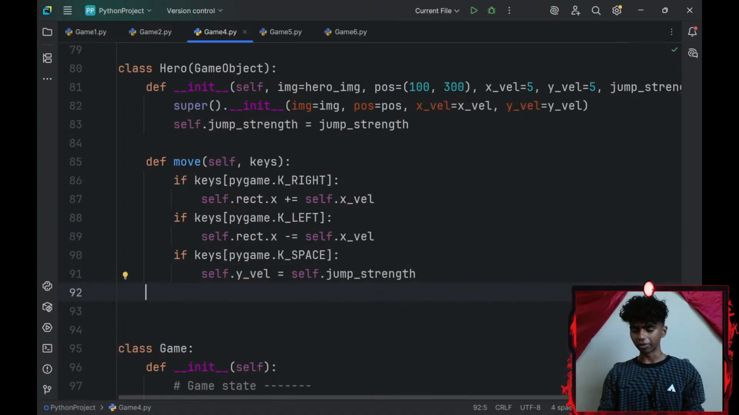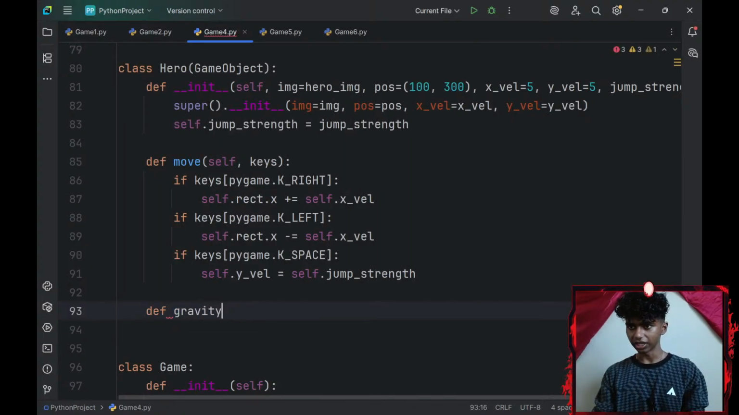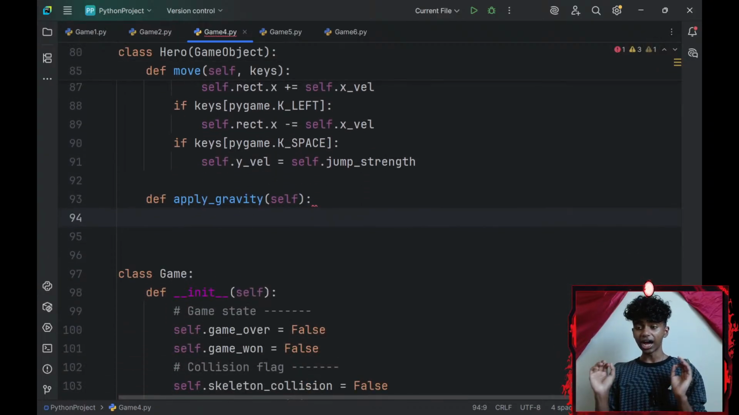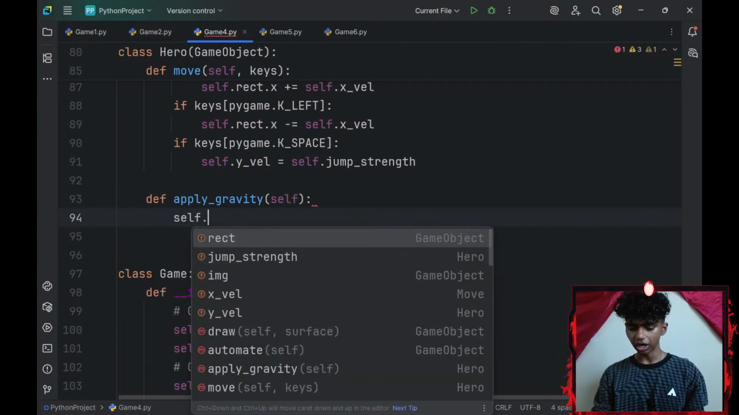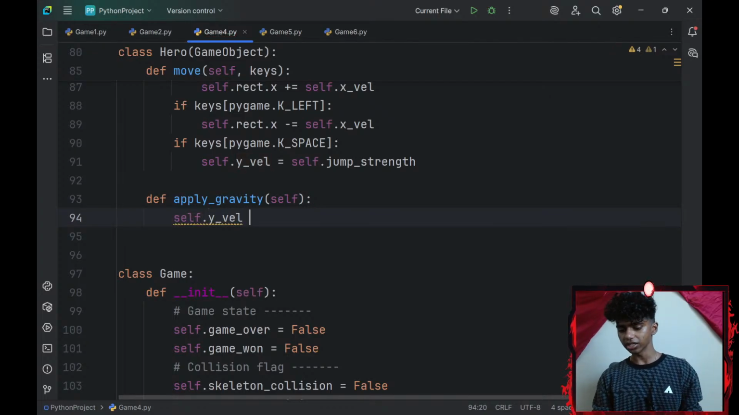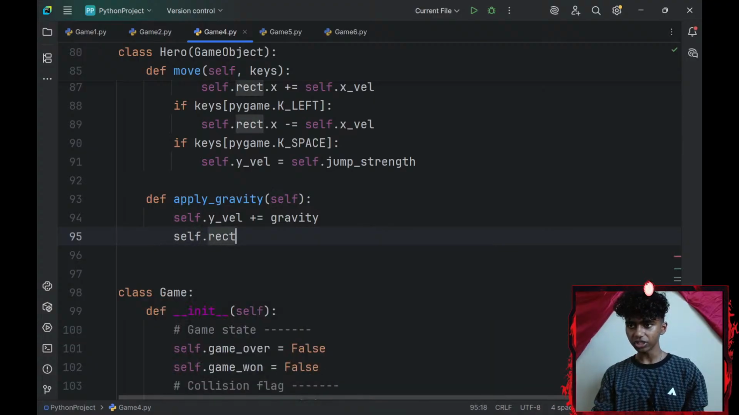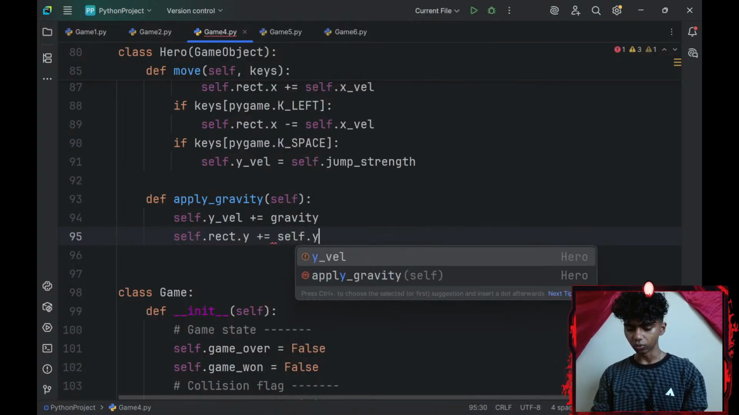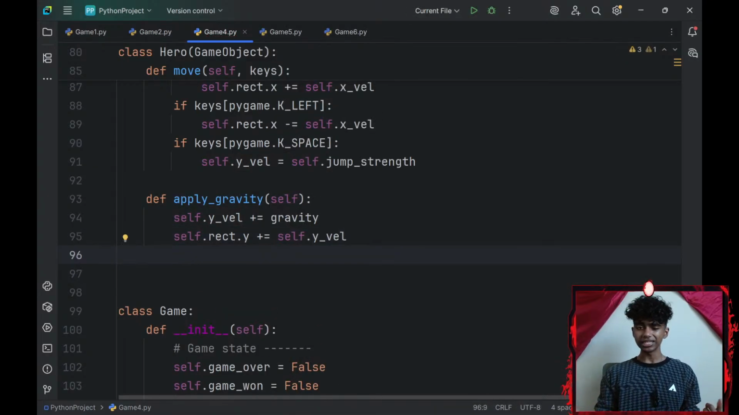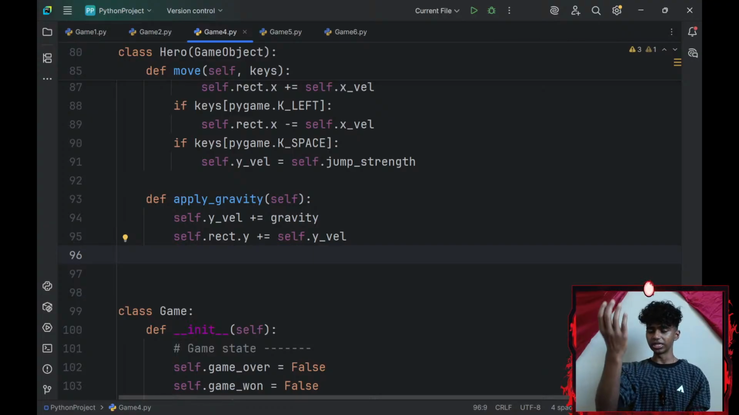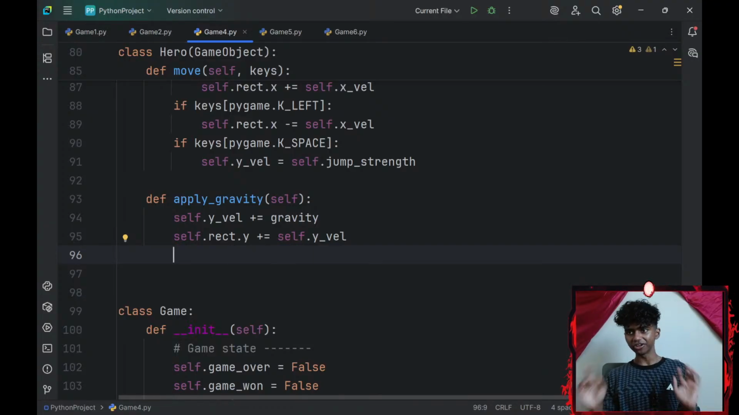Okay, and then what else would my player need? My player would need gravity, so I'll go ahead and define an apply_gravity method. So apply_gravity. And then I'll increase my self.y_velocity, my player's y velocity, by my gravity variable, which is set to 0.5, and then I'll increase my self.rect.y, my player's y-axis, by my self.y_velocity. This basically applies gravity, so my player is going to be pulled downwards, although he's going to be pulled downwards forever. Let's add a landing as well.